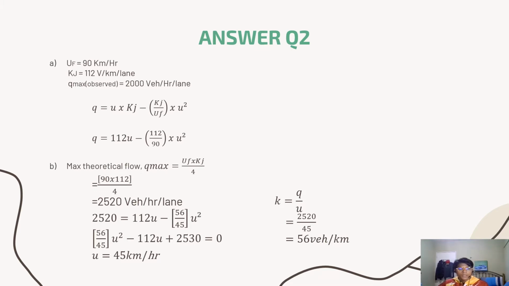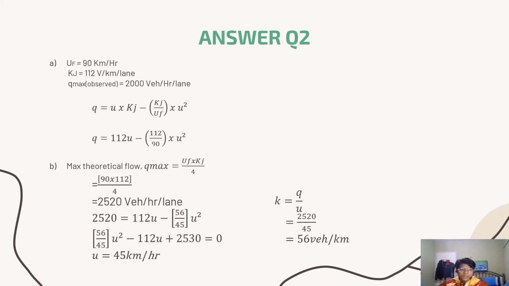And then for question B, it asks for the average speed and density when the flow is at the maximum theoretical flow. First of all, we need to find the theoretical flow, which is Qmax. The formula is UF times Kj over 4. So we just calculate it, 90 times 112 over 4, and we got 2520 vehicle per hour per lane.